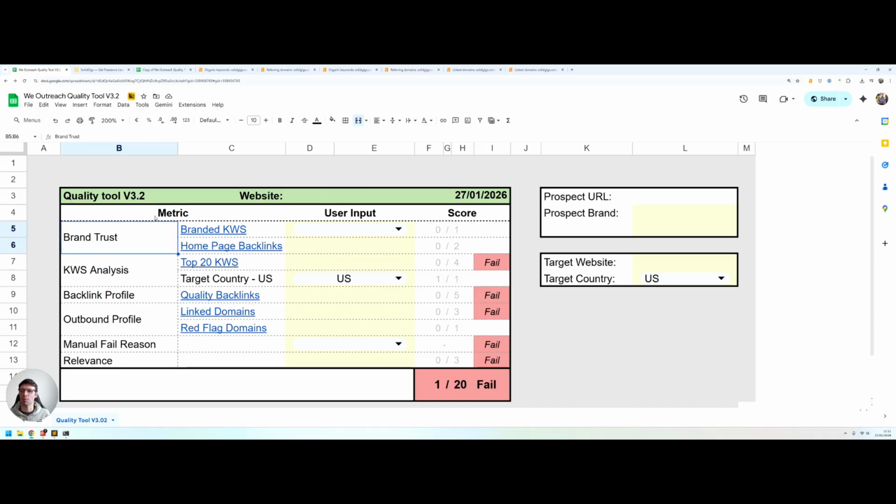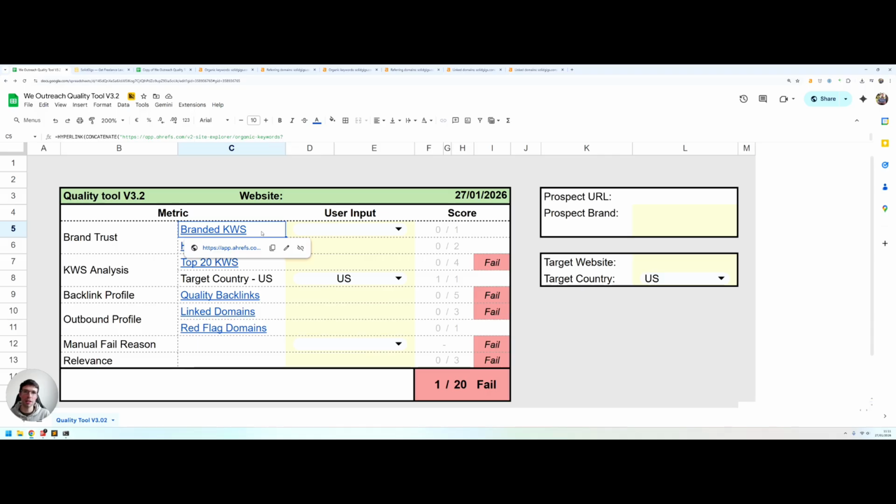So let's start with this brand trust metric at the top, and this is our way of estimating how likely it is that Google is aware of and trusts the brand of the website where we're considering building the link. We check this in two ways. The first one is looking at the keyword report for the website and seeing if it has any branded search terms in that report. The idea there is simple.